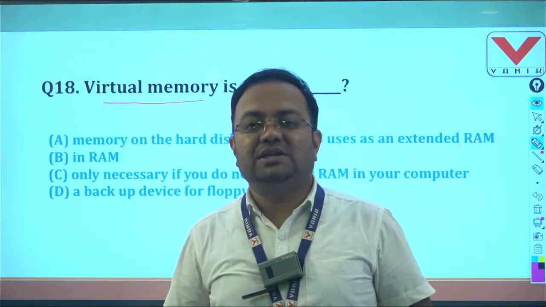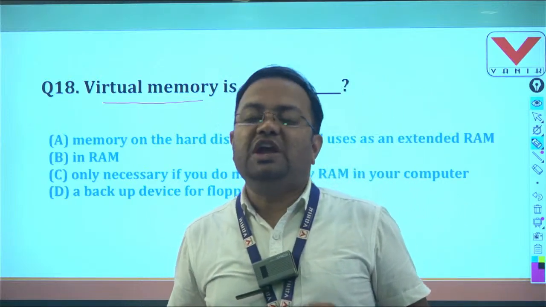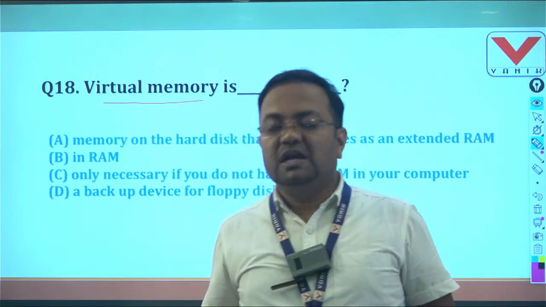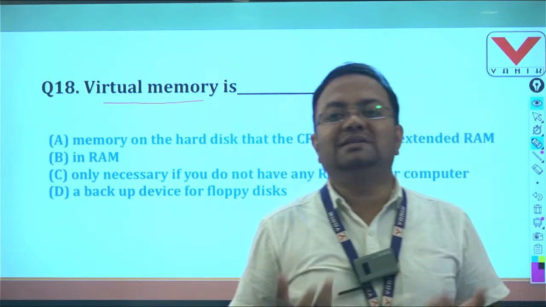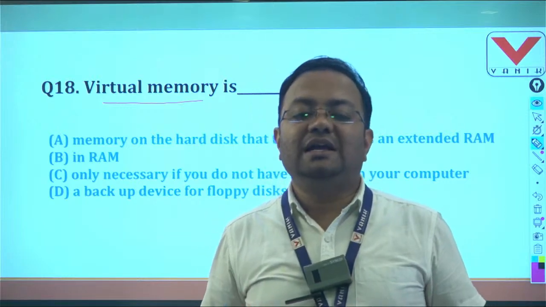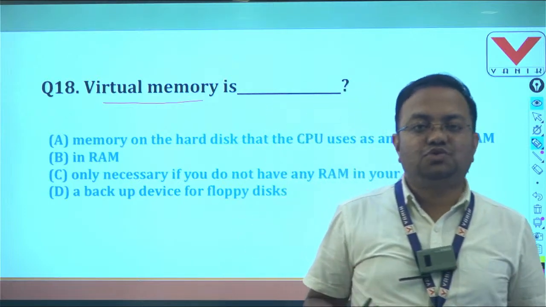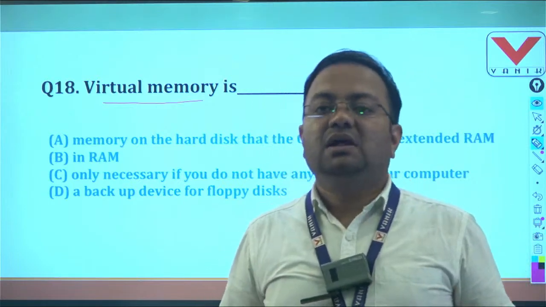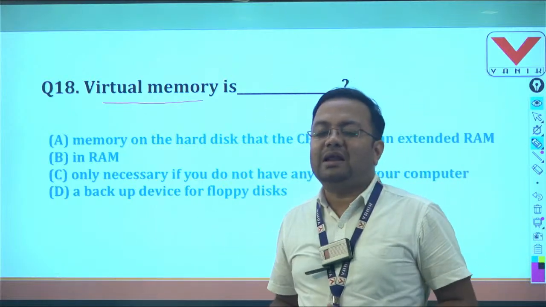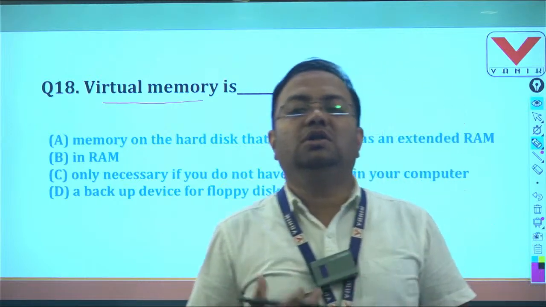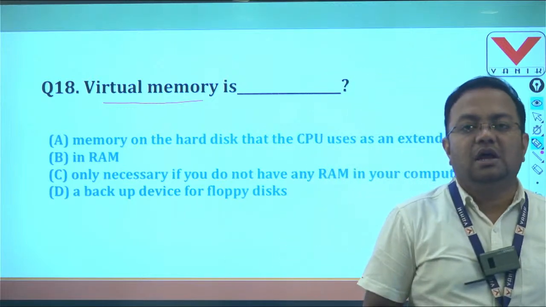It is necessary when a large incoming program is heavier than the existing RAM. For example, if we have 6 GB RAM and the incoming data is more than 6 GB, then this data cannot be stored inside the 6 GB RAM. That's why the operating system demands reserve memory of the hard disk, which can be logically added to the RAM, so that the RAM will be extended and all the incoming data can be executed smoothly. This technique is known as virtual memory.